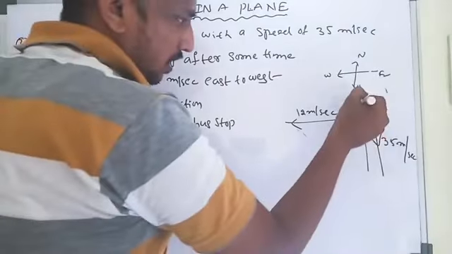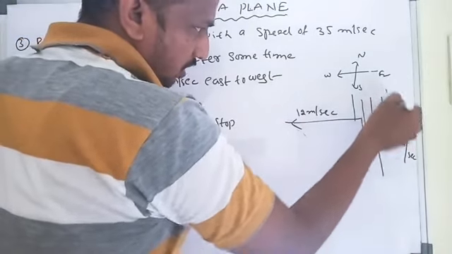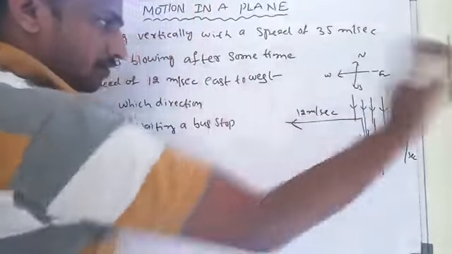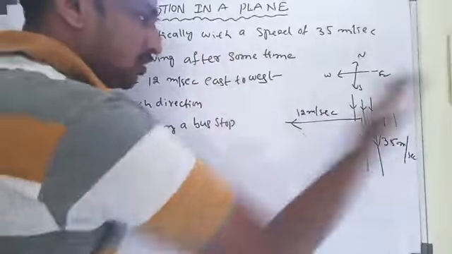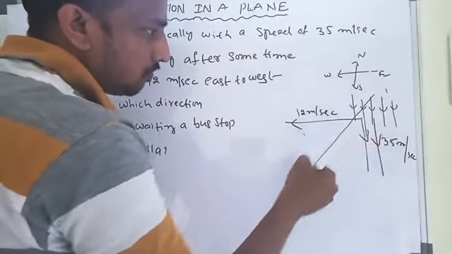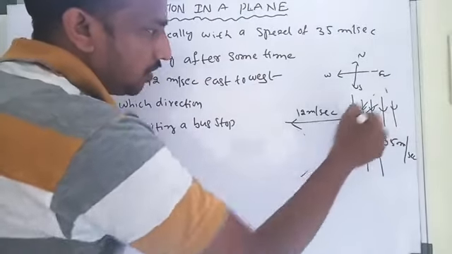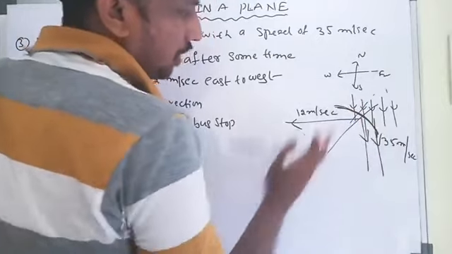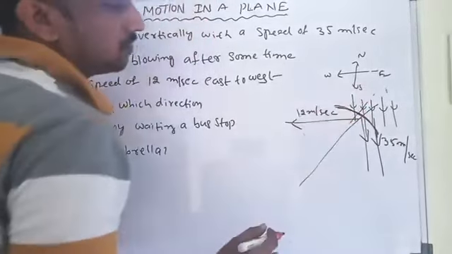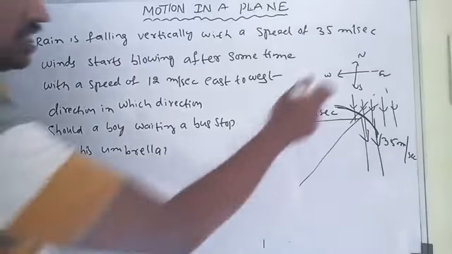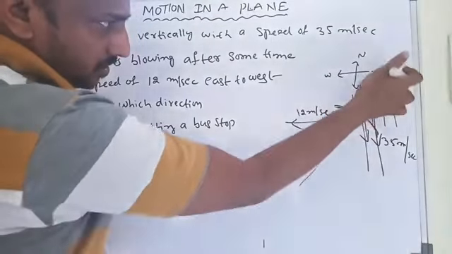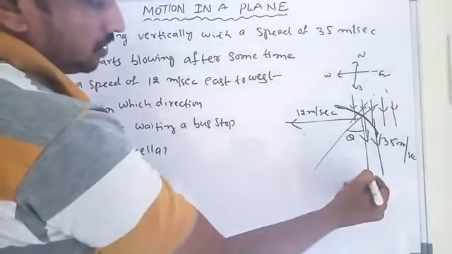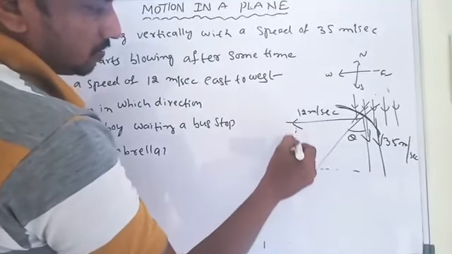So this is the rain, going vertically downwards. This is the wind velocity towards east to west. So now this is our umbrella, we have to take it like this. This is the direction of the umbrella. So what is the direction? Towards the east direction with some angle. Now let's go with that angle. What is the angle?